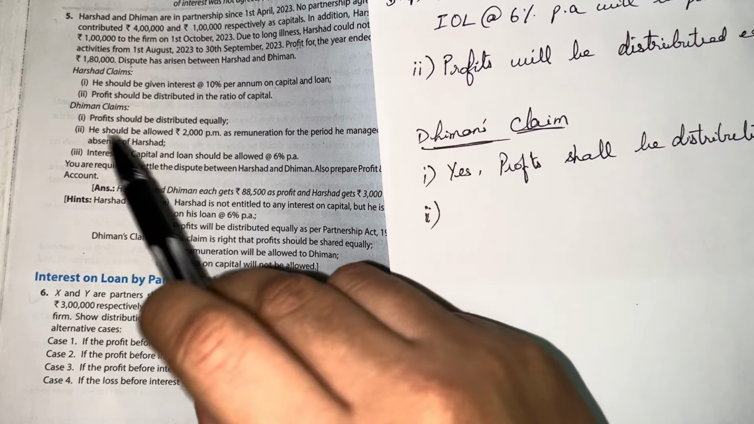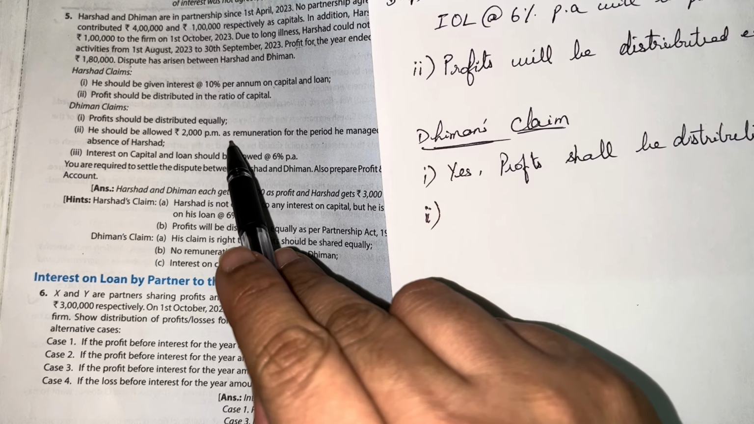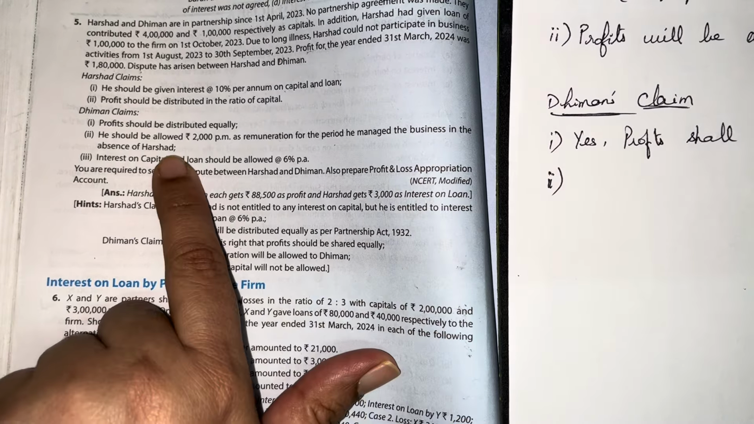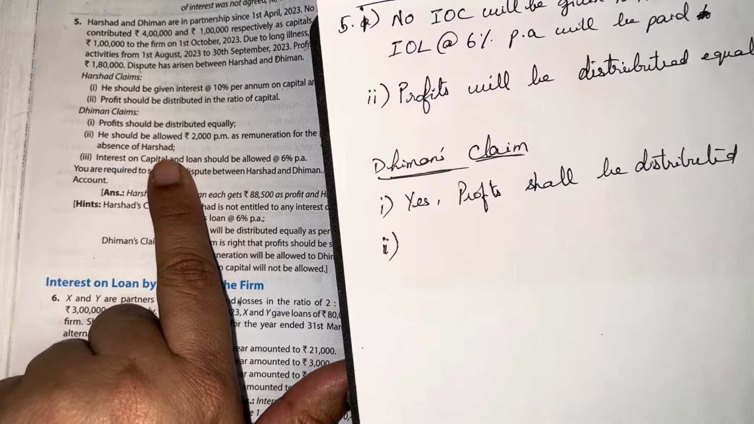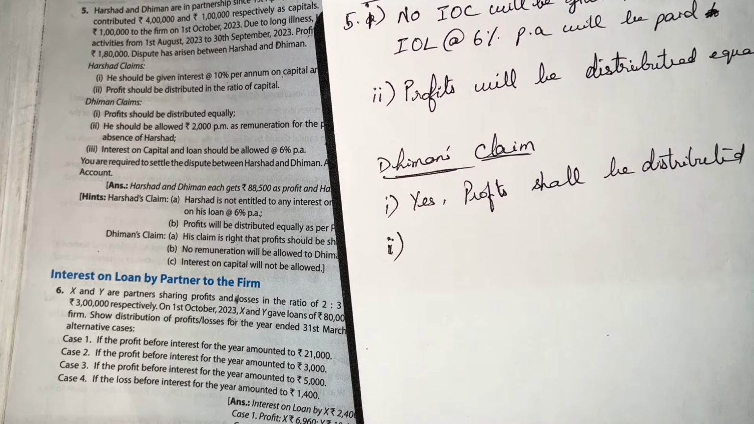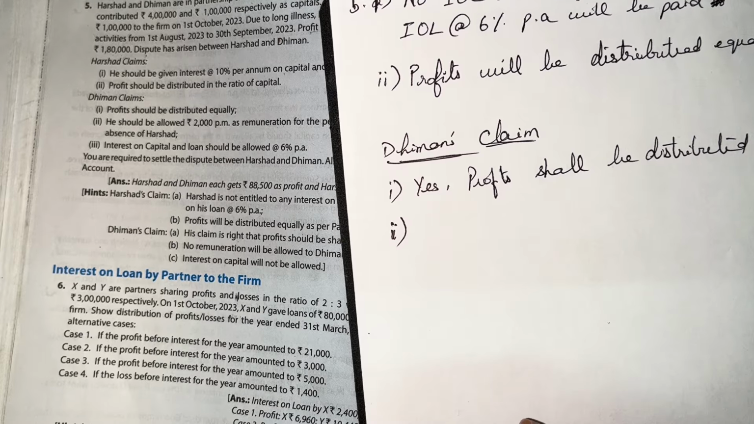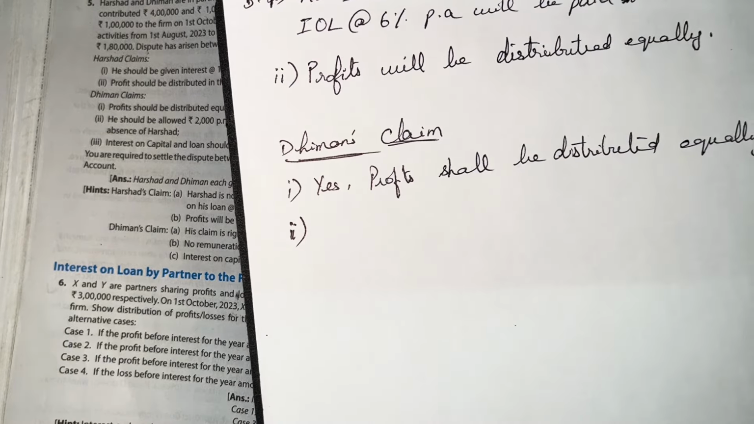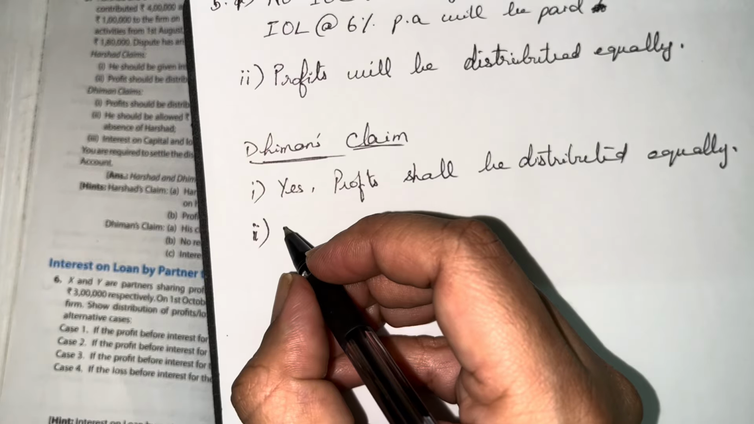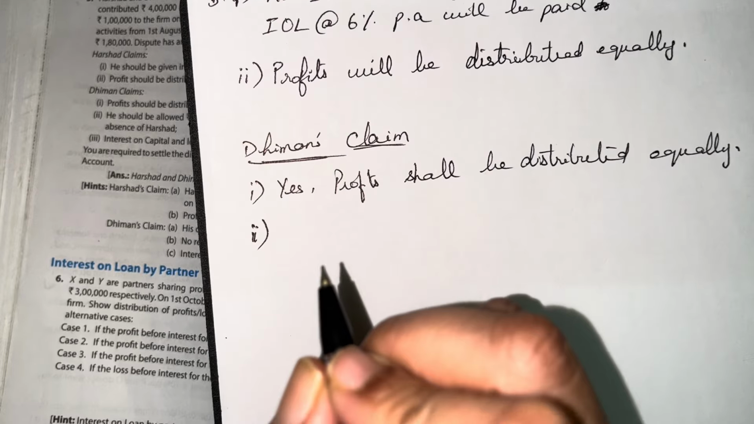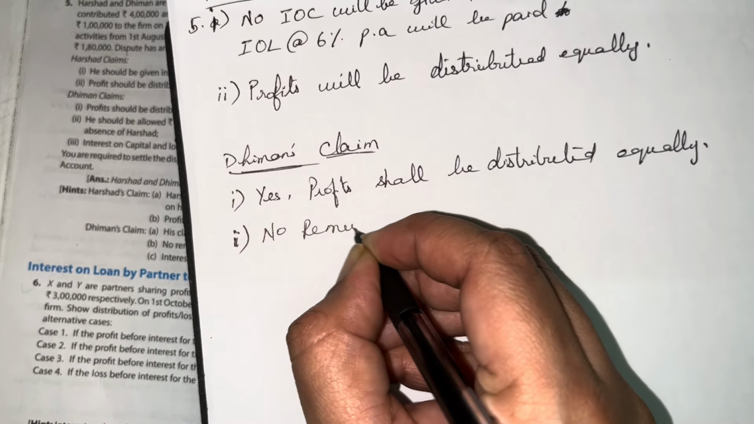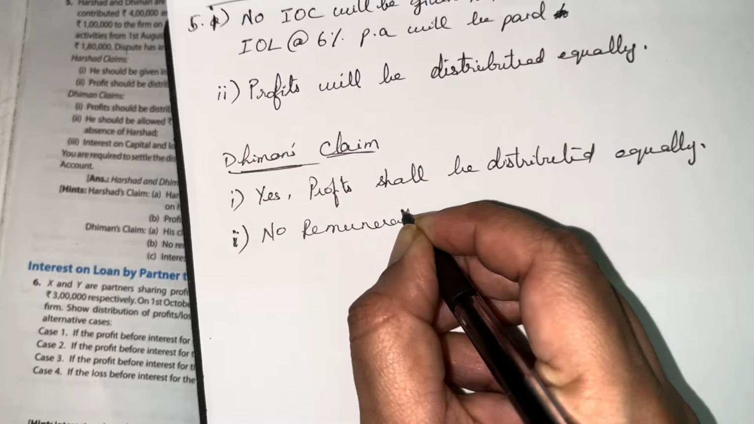Second one, he should be allowed rupees 2,000 per month as remuneration for the period he managed the business in the absence of Harshad. Now, when Harshad was not well, Dhiman managed the business and he is expecting that he gets a remuneration of rupees 2,000. But unfortunately, there is no partnership deed here. In the absence of a partnership deed, Dhiman will not be paid any remuneration. So no remuneration to be given.